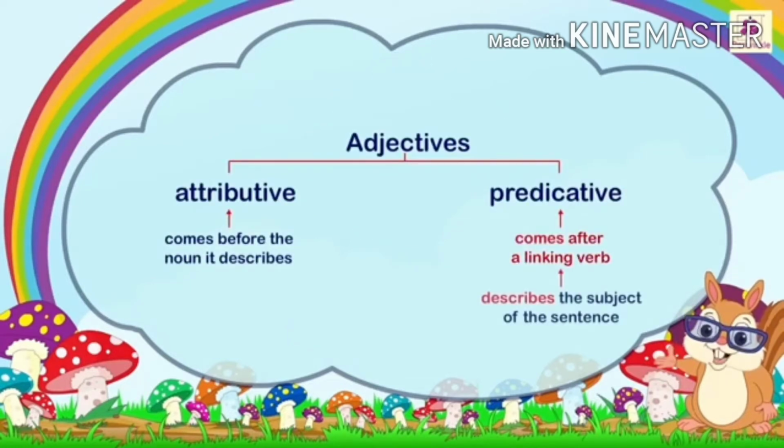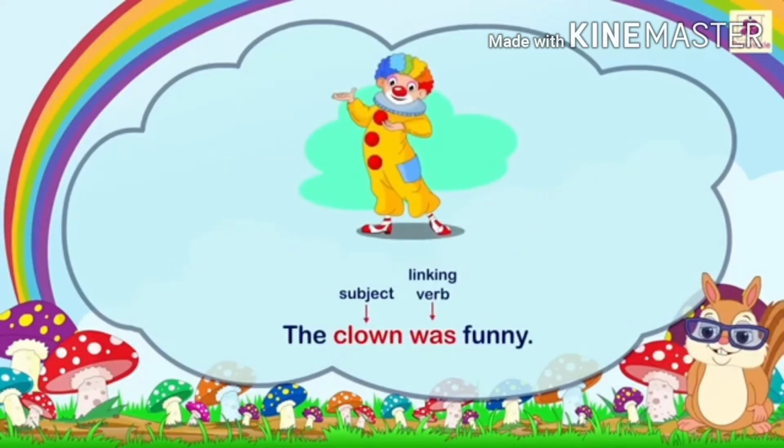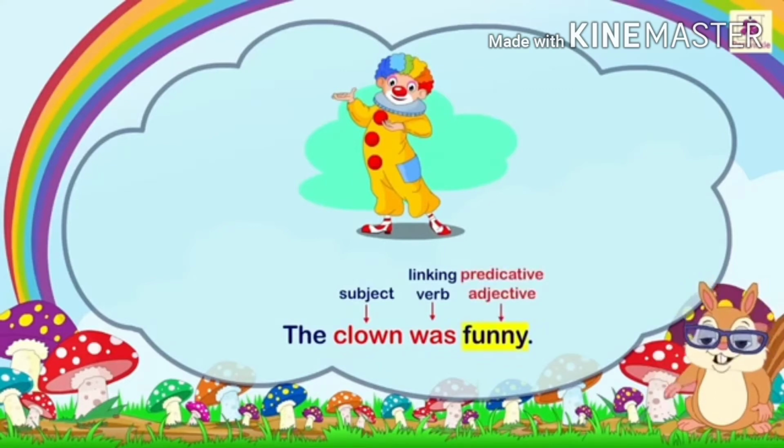Adjectives may be predicative also, that comes after a linking verb and describes the subject of the sentence. For example, the clown was funny. Here was is a linking verb, clown is the subject, and funny is a predicative adjective.